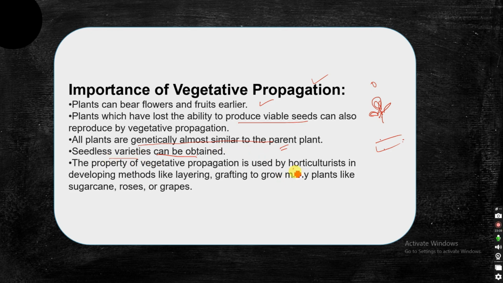Then it is used by horticulturists in developing methods like layering and grafting to grow many plants like sugarcane, rose or grapes. So it can be used to cultivate sugarcane, rose, grapes based on the demand or based on the traits that you are looking for. So these are the various importances of vegetative propagation.